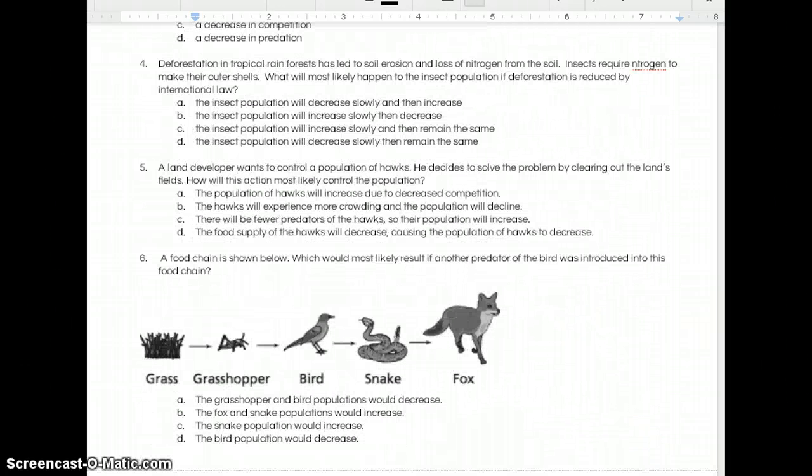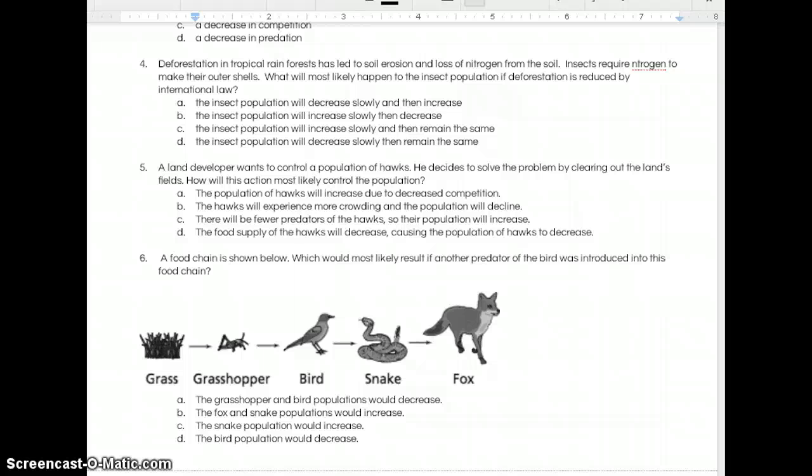Number 4. Deforestation in tropical rainforest has led to soil erosion and loss of nitrogen from the soil. Insects require nitrogen to make their outer shells. What will most likely happen to the insect population if deforestation is reduced by international law?